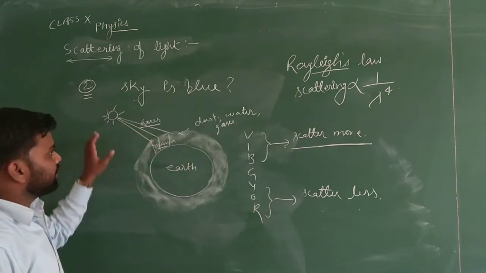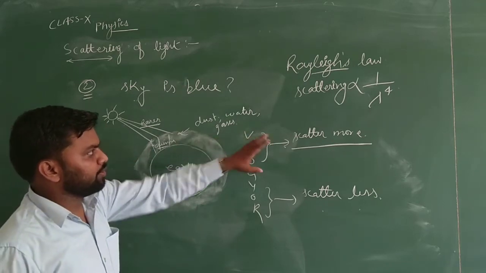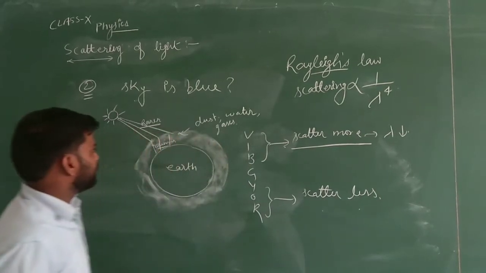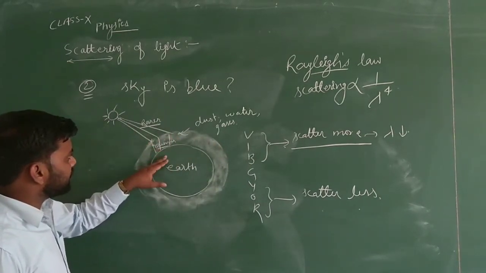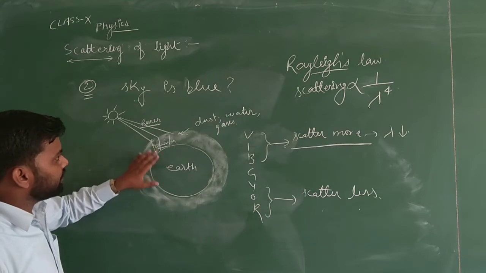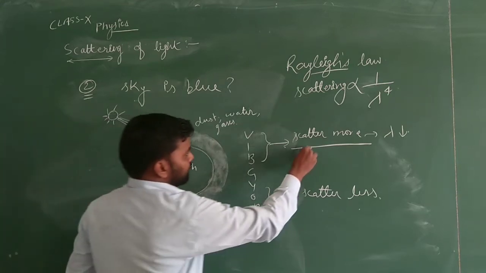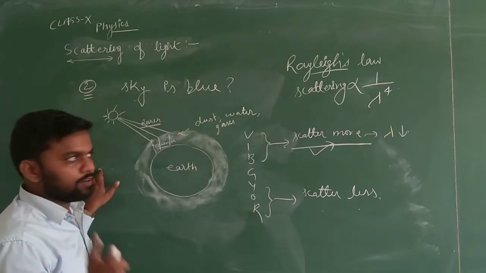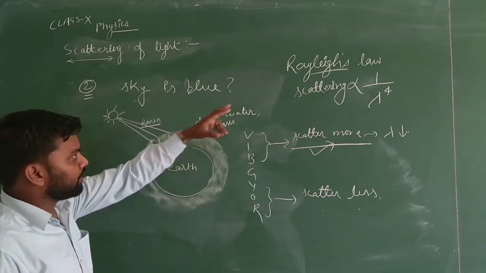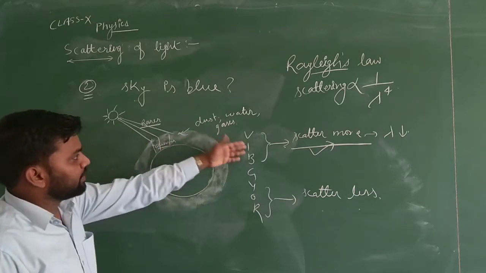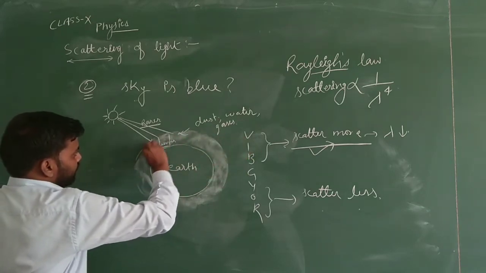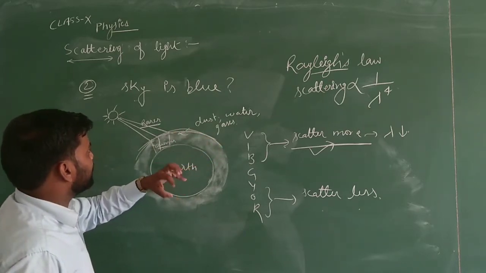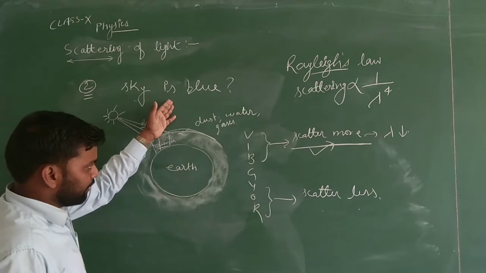Violet, indigo and blue scatter more, because their lambda is less. So during the entering in our atmosphere, the violet, indigo and blue scatter more and spread themselves in the atmosphere. Due to the lower wavelength, by Rayleigh's law, these colors will spread all over the atmosphere of our earth, so we can clearly see that the sky will be blue.